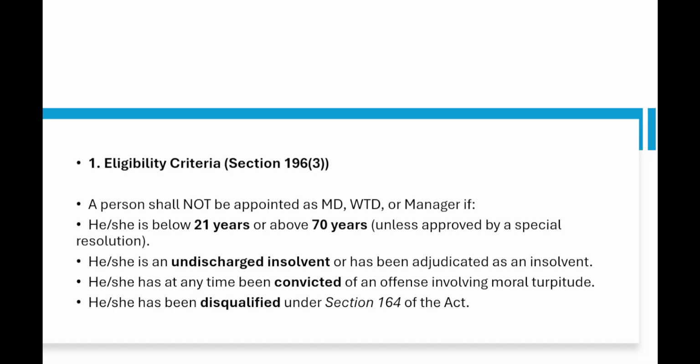If he is 70, a special resolution has to be passed to approve him, and then he can be appointed. Okay, not below 21 years. Undischarged insolvent or adjudicated as an insolvent, or convicted of an offense, or disqualified. So these were the criteria under section 196(3) to make a person eligible for being appointed in these posts.